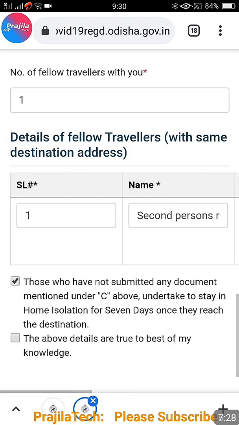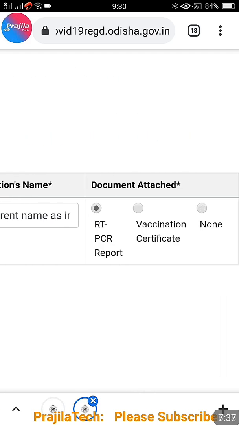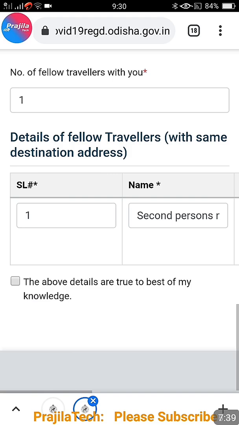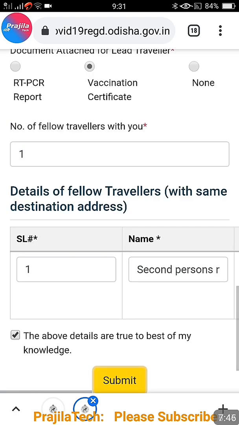For the second person, if no RT-PCR or vaccine, you can select none also. I'm just selecting the RT-PCR option to show what it will ask. If you select none, again that condition of home isolation will be there. That means the second person also has to go under home isolation for 7 days.